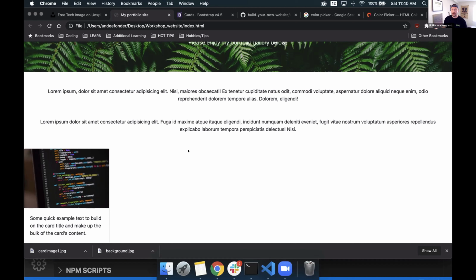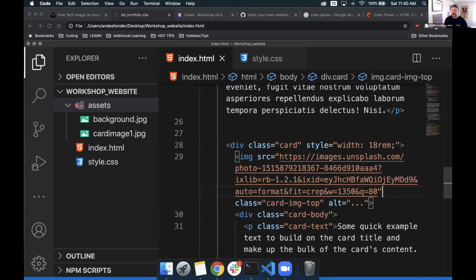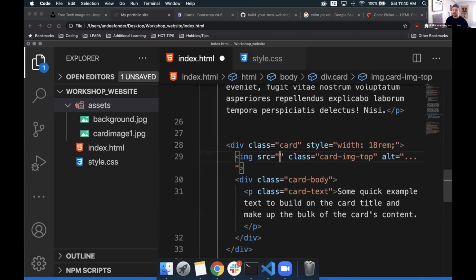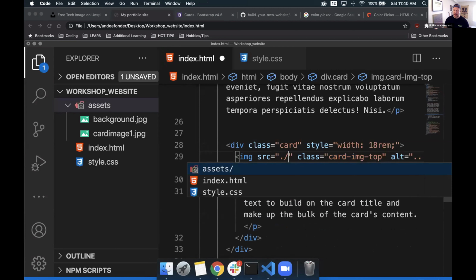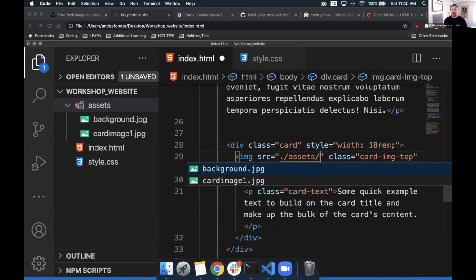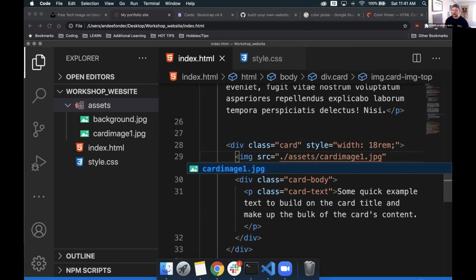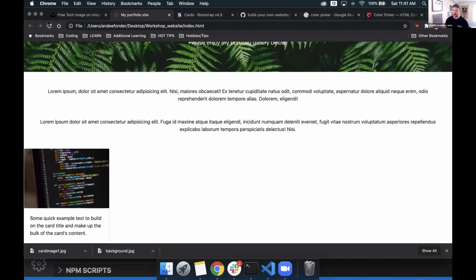Otherwise, if we wanted, we could still do it the old way, the other way, which I think is way more important to do. Let's go back and take out the src, the URL we just put inside there. So we're saying inside of these blank quotes, we can now go to /assets, just like we were doing inside of our CSS when we were trying to access the background image to add to it. We do /assets, and then from here we type in card image 1.jpg. Let's save that. We'll go back to our portfolio site. If we refresh, we see, cool, it's there, but it's just not linking somewhere else on a different hosting site.